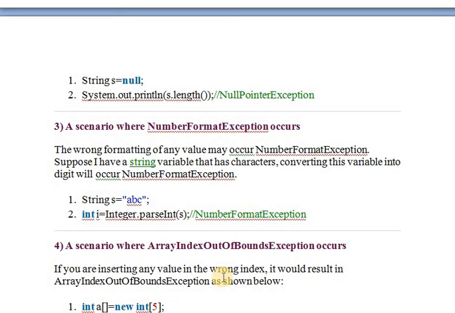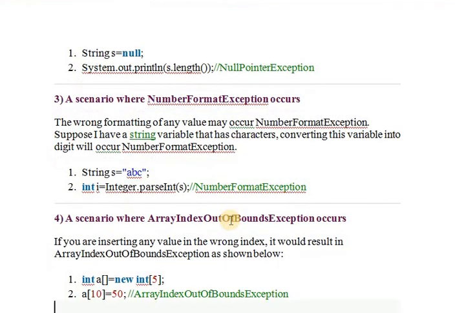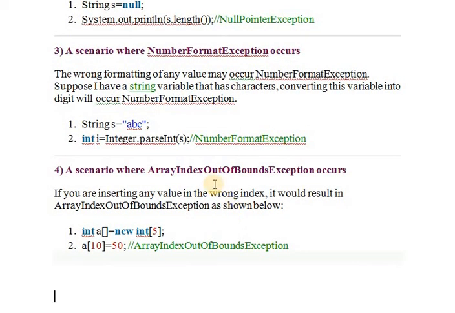So String s equal to abc, int i equal to Integer.parseInt(s). So yes, that is a number format exception. That is, we are going to convert this string to an integer. Next, array index out of bound exception.